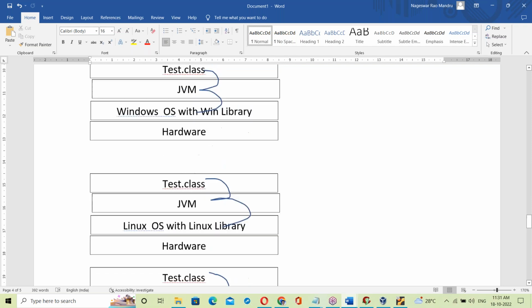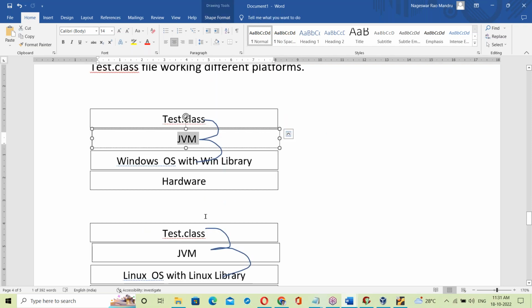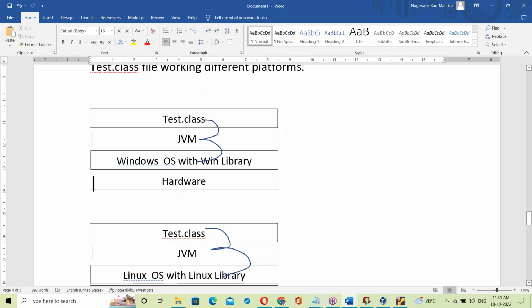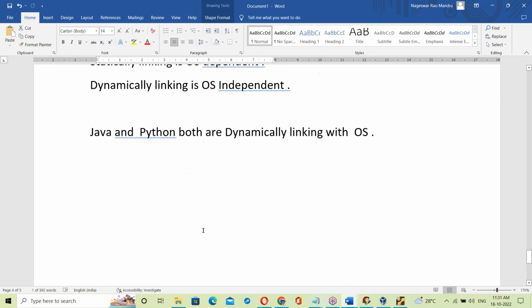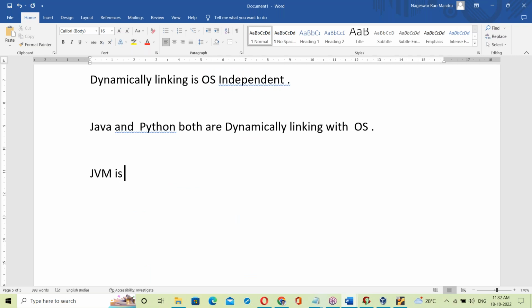Now the question is, is JVM part of the OS? That may be the doubt. No, JVM is not a part of the operating system. It is from the JDK software. JVM is not a part of OS. It is from JDK software.